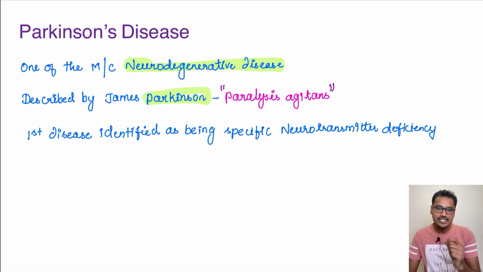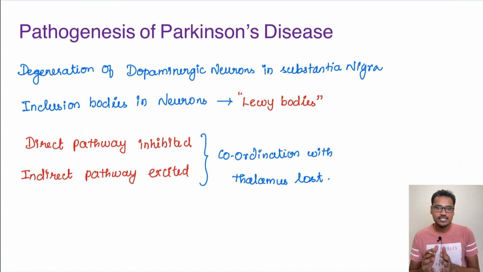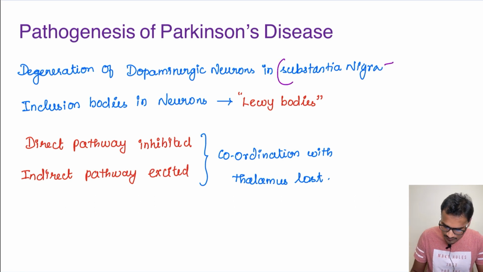Now it is the first disease to be identified as a neurotransmitter deficient disease. So what is the neurotransmitter deficient here? The neurotransmitter deficient here is dopamine. Now coming to the pathogenesis of Parkinson's disease. What happens in Parkinson's disease? All of us know it is a problem with substantia nigra. Which part of substantia nigra? Specifically the pars compacta part.